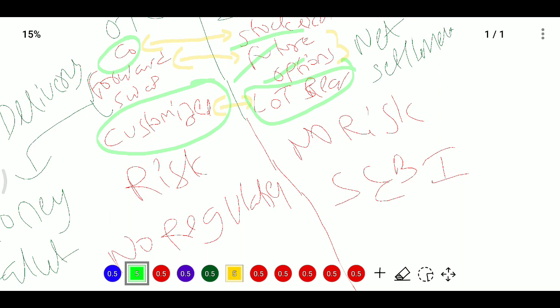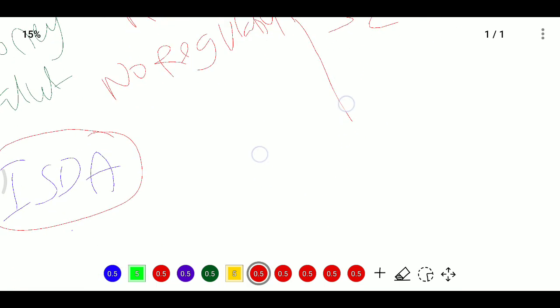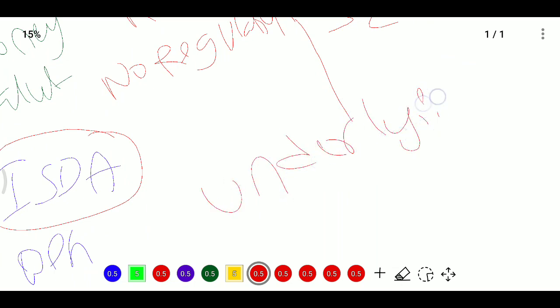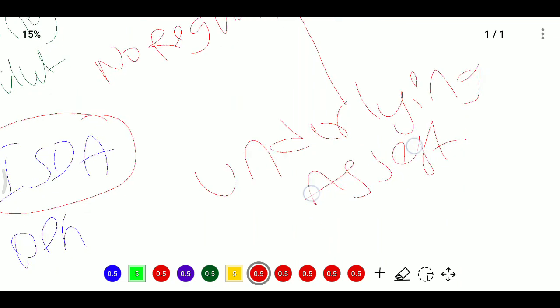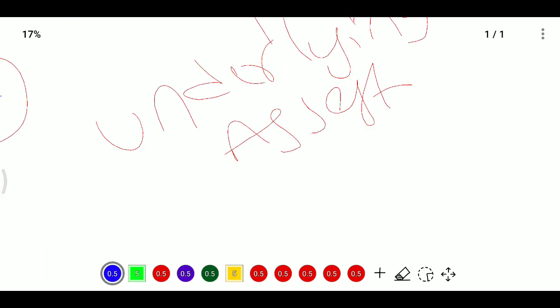Now, for example, if futures, what is the underlying asset? If you already have the stock, what will be the risk for you? If the price is decreasing, you will make a loss. So if you want to avoid this loss, fix the sale price today itself. So there is no problem in the futures. So up to here, OTC and exchange traded are completed.